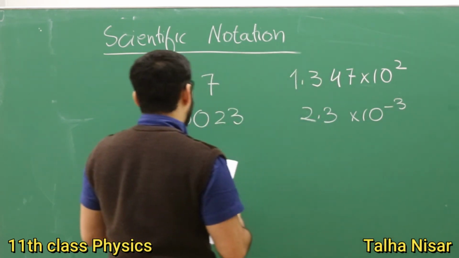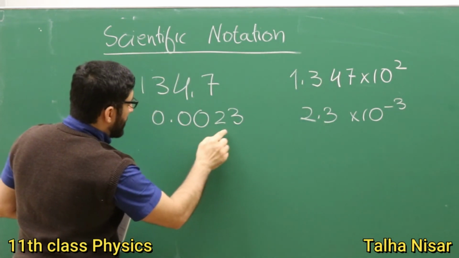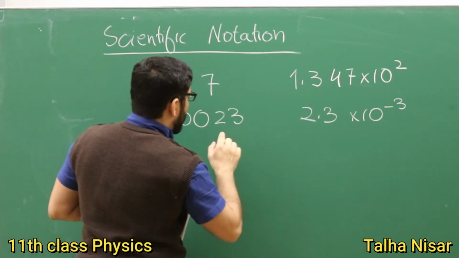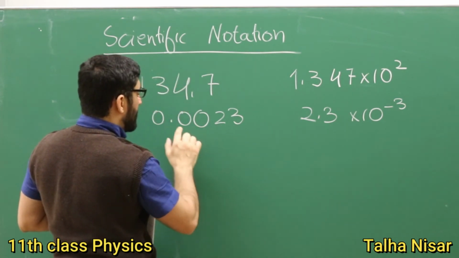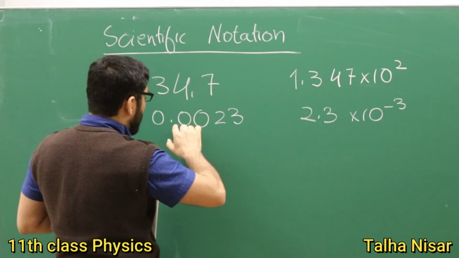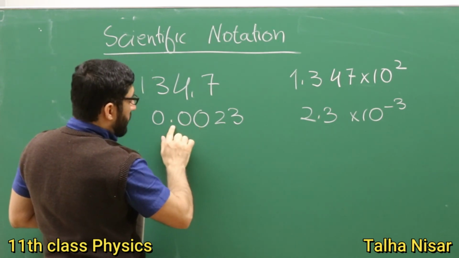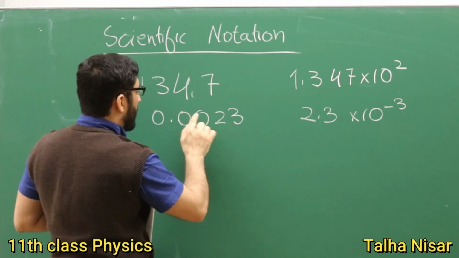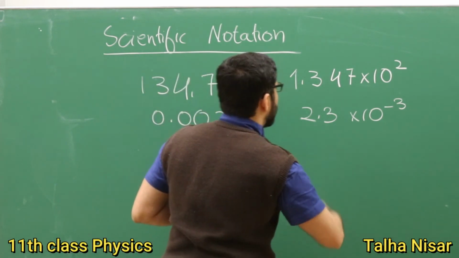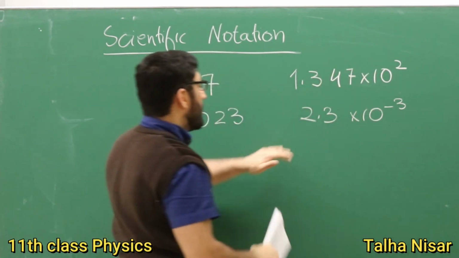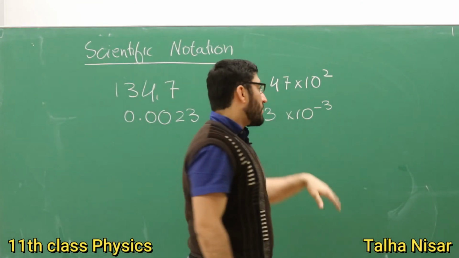Why do we write -3? Because you can see there are 3 digits. We brought the point from here to here, and we have 1, 2, 3. So this is the scientific notation. We write very small or big numbers in this way.